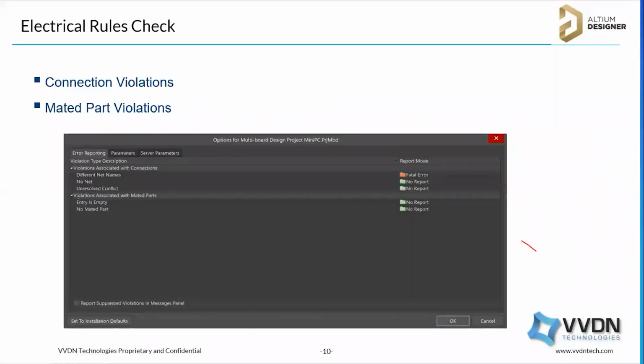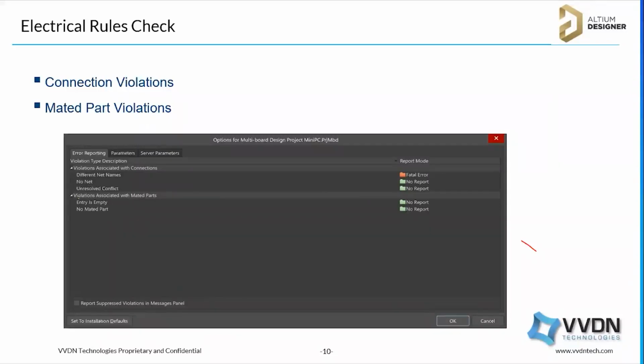And electrical rule check. Suppose you created logical connections, there should be a DRC to automatically verify what errors there are. By default, it will detect different net names. For example, in the motherboard the net name is ground, and in the daughter board the net name is VCC.